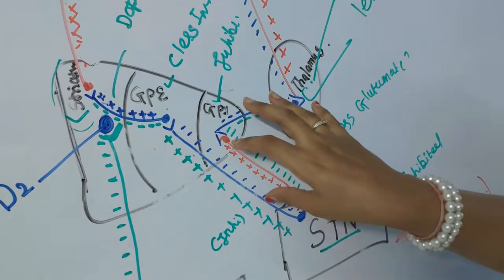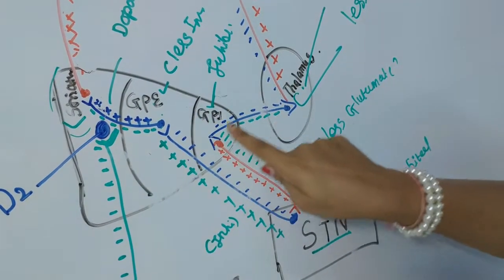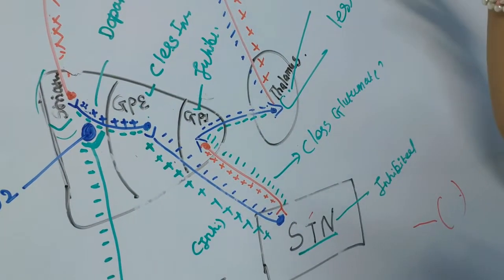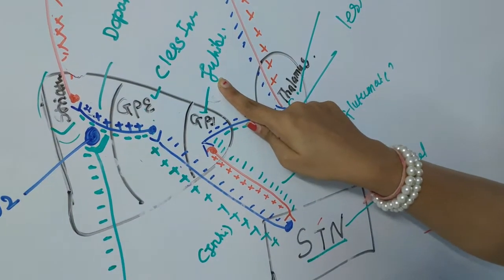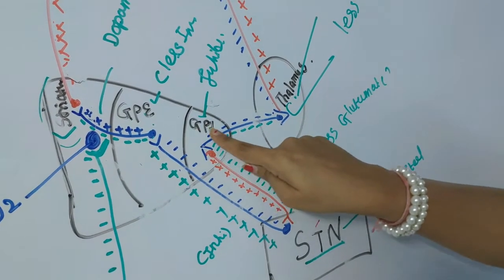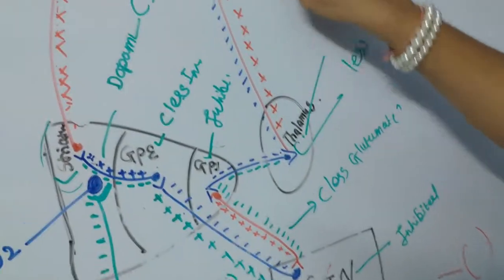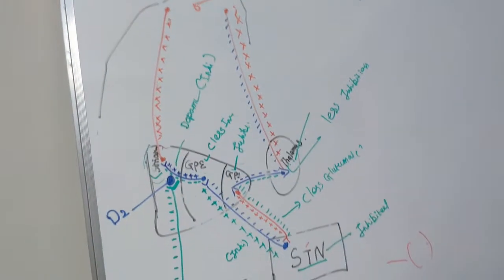Less glutamate means it is not sufficient to stimulate the GPI. So the globus pallidus interna will not be much stimulated. Less stimulation means less secretion of GABA over the thalamus, and the thalamus is excited and then it gives an excitatory signal to the muscle.